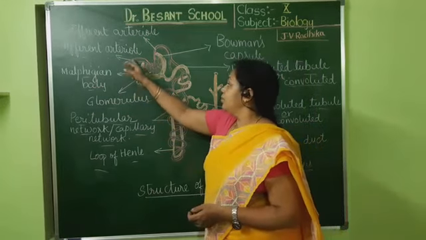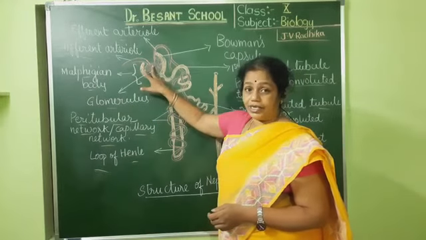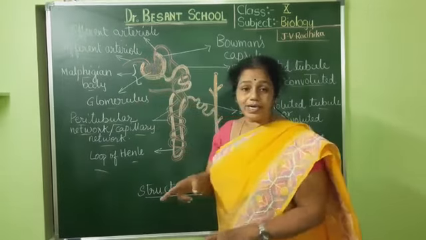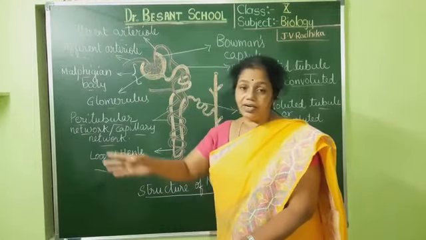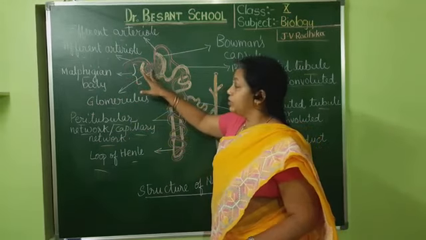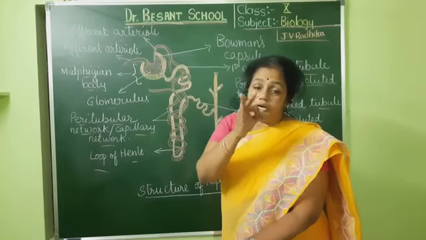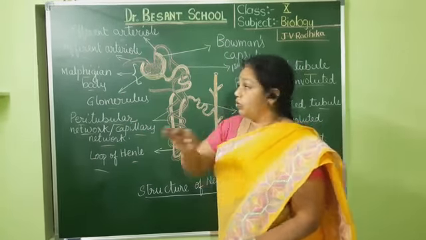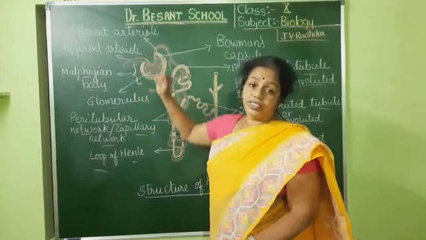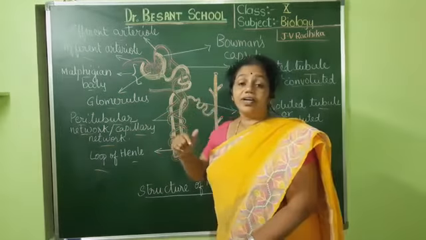As the blood flows through the afferent arteriole and enters the blood capillaries, what happens? Generally, if it has an easy pathway, it will continue going. But here the blood cannot go quickly through the efferent arteriole because its lumen is very narrow. The inlet is wider and the outlet is narrower, so it cannot go easily. Because of that, filtration occurs easily here.